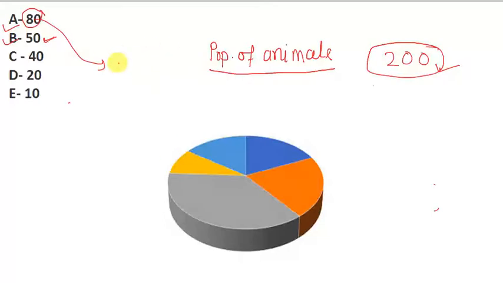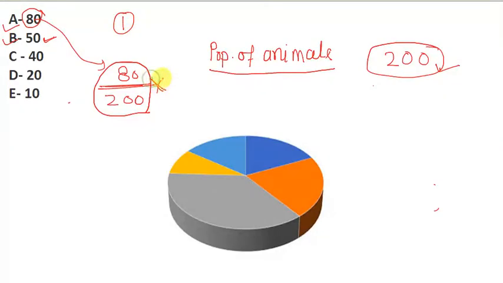Let us convert this number into percentage. So what formula will we use? 80 is the value in number, and we will divide by the total number, which is 200. This is the fractional value, and the fractional value is always calculated with respect to 1.